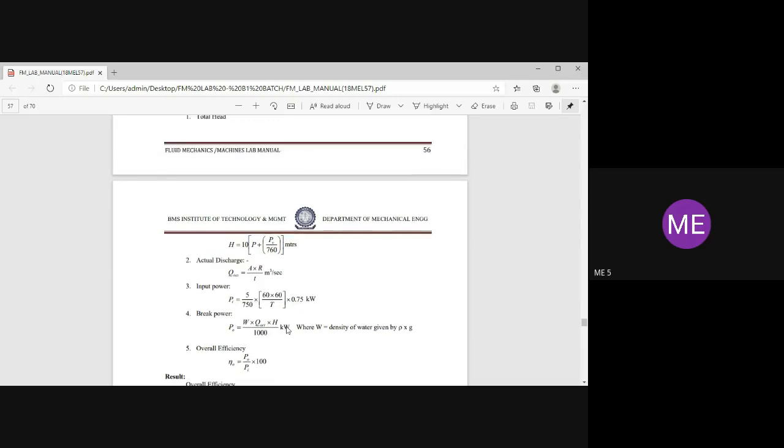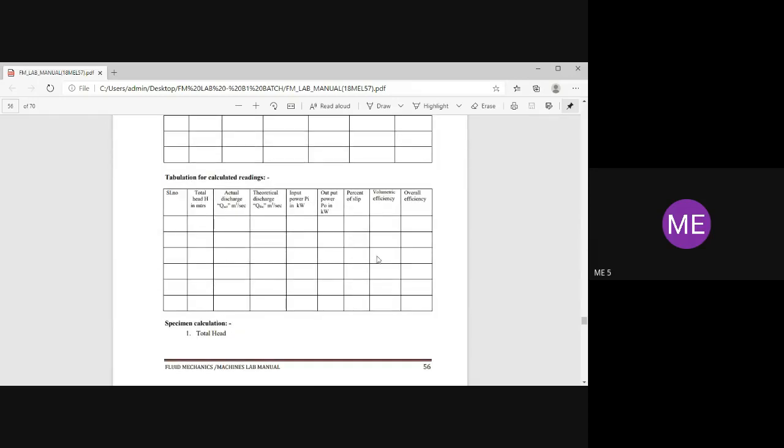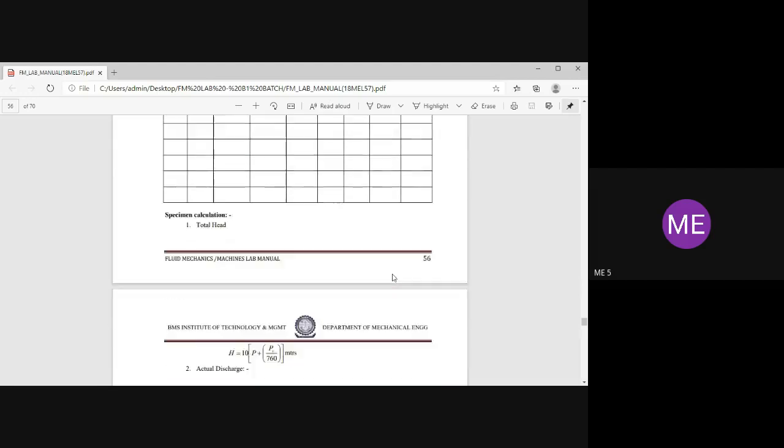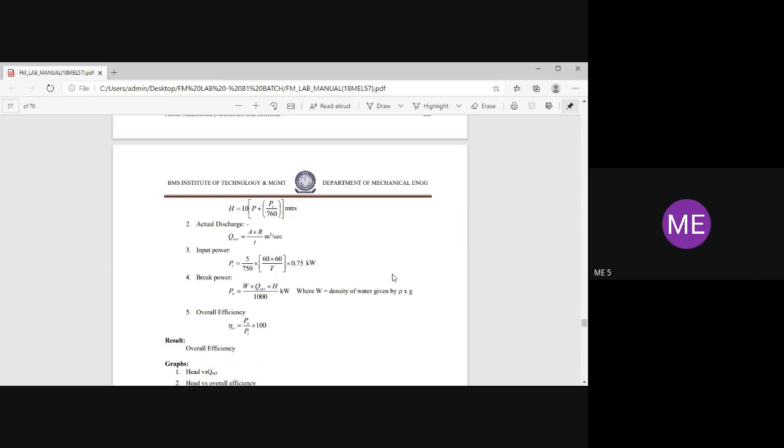One more thing. Please remove volumetric efficiency and percentage of slip. Please don't write that one. Scratch these two, because these two things are not there in this experiment. No need to calculate. We are going to get these in the reciprocating pump. Otherwise, delete these two columns. Directly just calculate overall efficiency. These are the 5 things you are going to calculate.